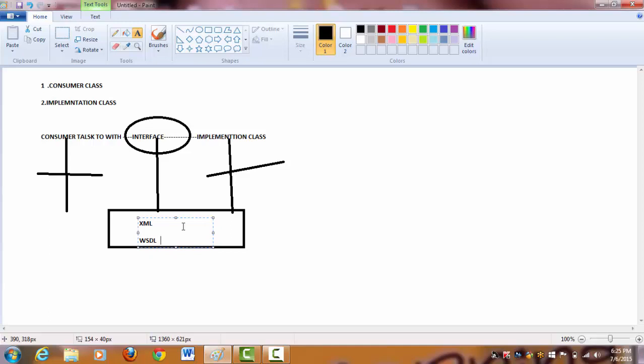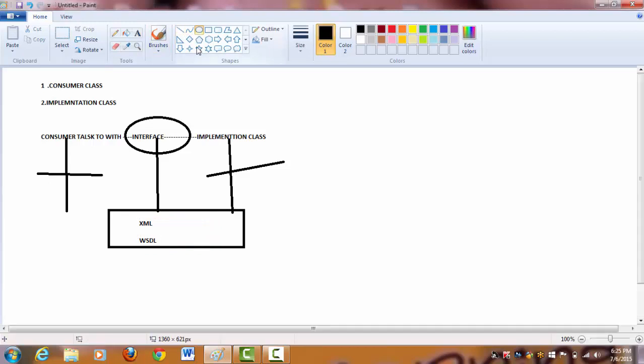How will the client app know which web service to call? Because that whole information is wrapped in WSDL. So the client will get to know which method to call on which web service by means of this WSDL. In short form, we call it WSDL.